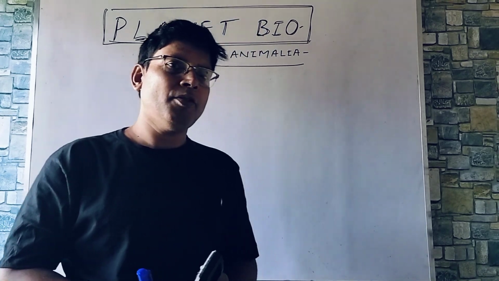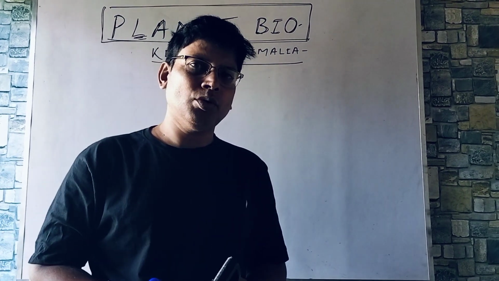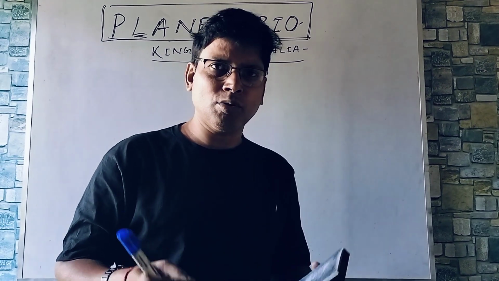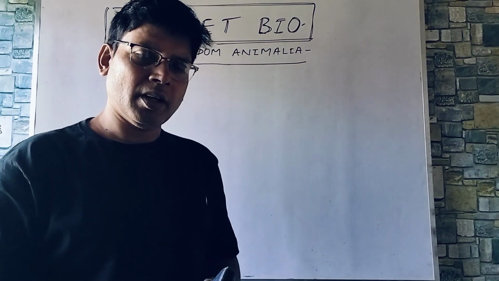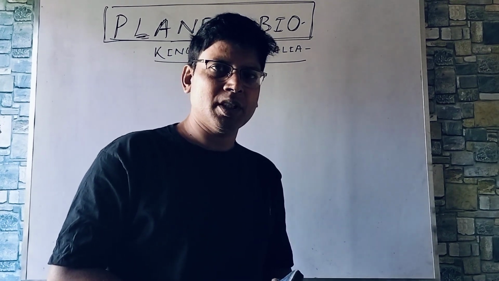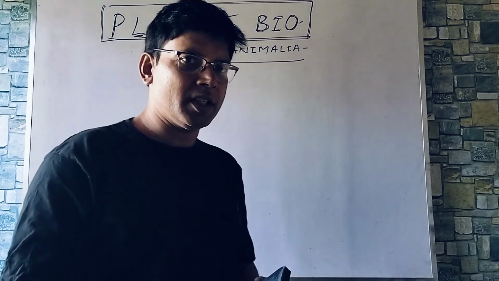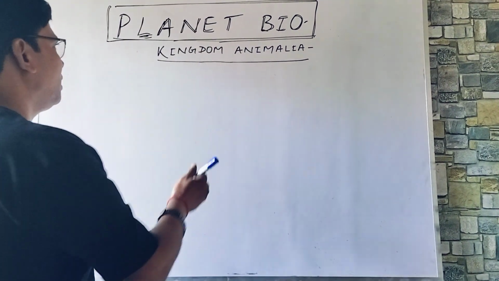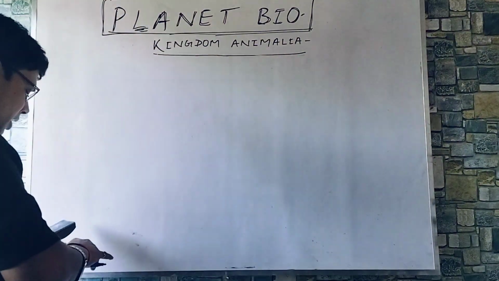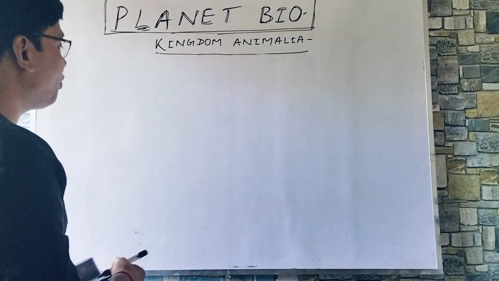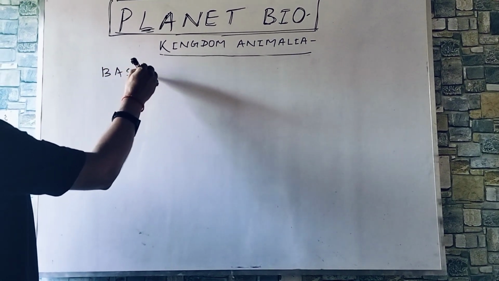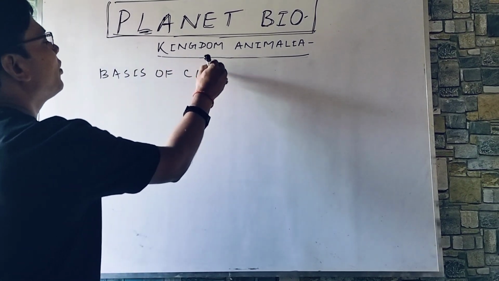Now, we are having a discussion on kingdom Animalia, animal kingdom. The first and foremost characteristic feature to be an animal is multicellularity. Then comes heterotrophic nutrition. Then you can write lack of cell wall, and finally you can write presence of neurosensory system. But before we discuss the entire kingdom Animalia, we can have a focus on basis of classification of animals.